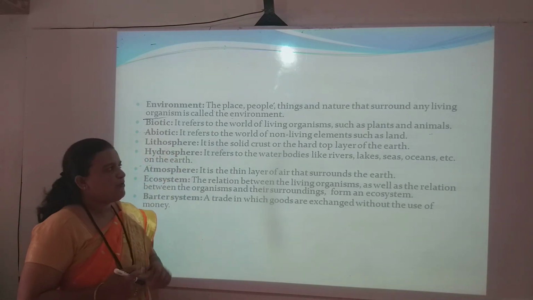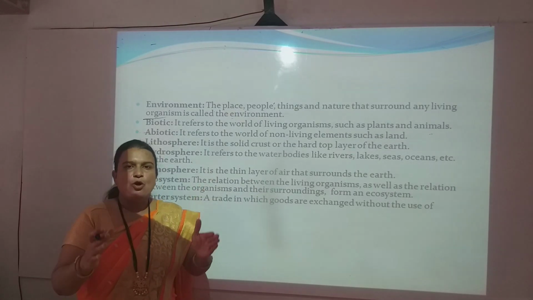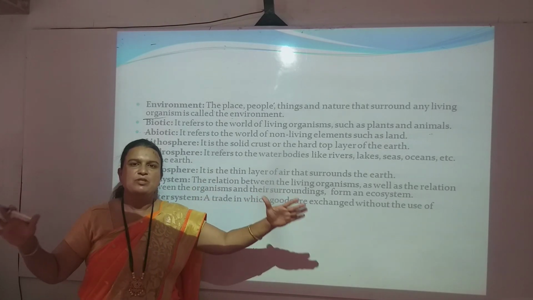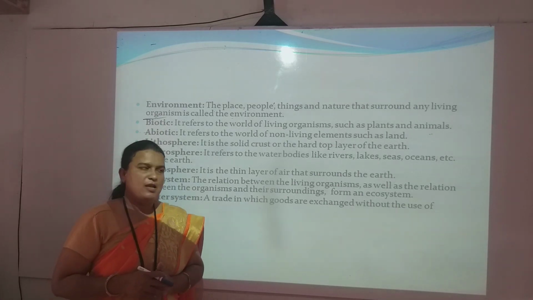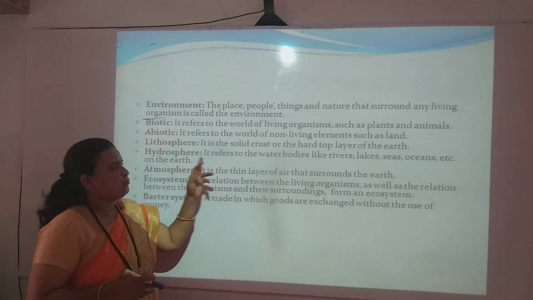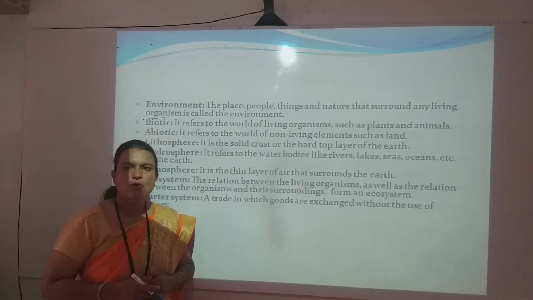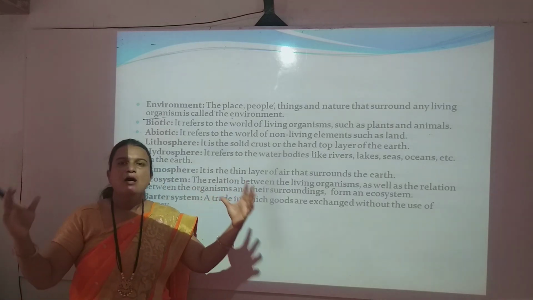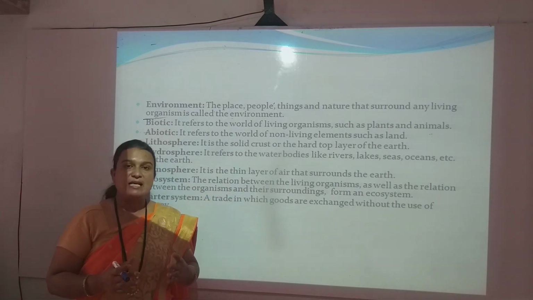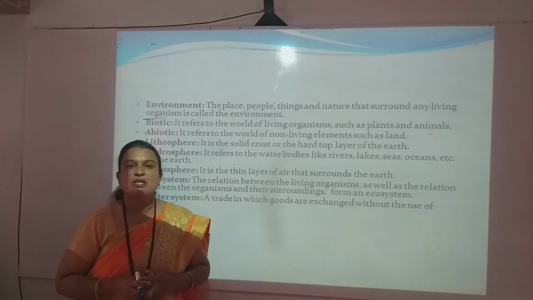Next is the lithosphere. Lithosphere means the hard crust, the upper portion of the land, the layer of the earth. Hydrosphere: hydro means water bodies such as rivers, lakes, seas and oceans. Next is the atmosphere, a thin layer of gases that surrounds the planet earth, an envelope of various gases.